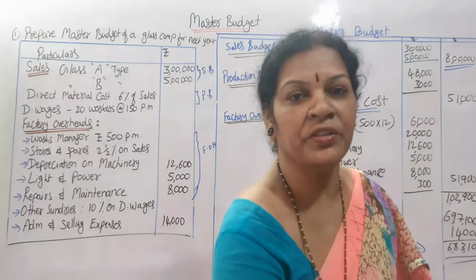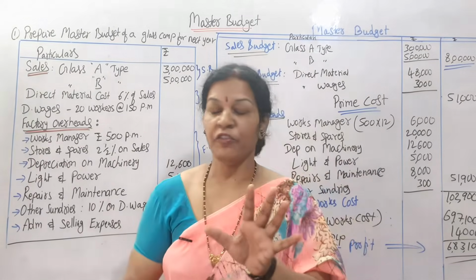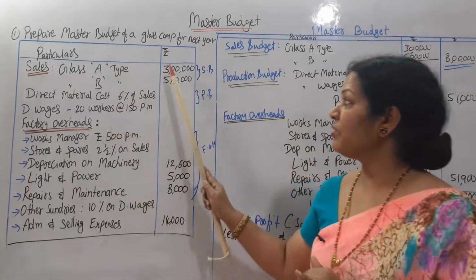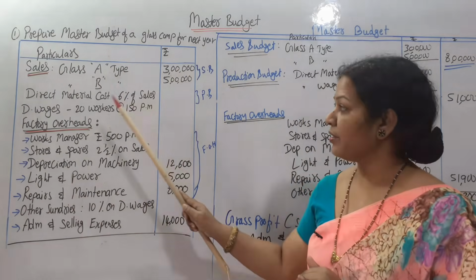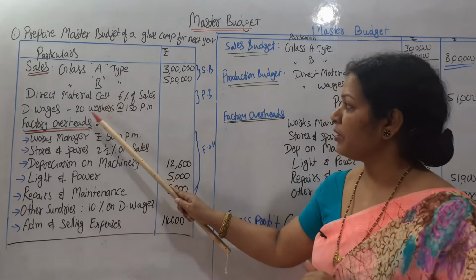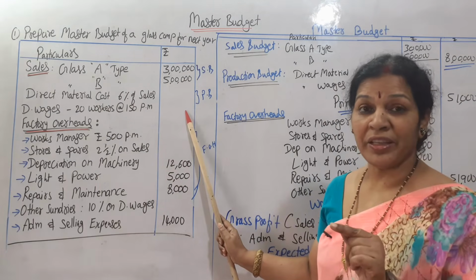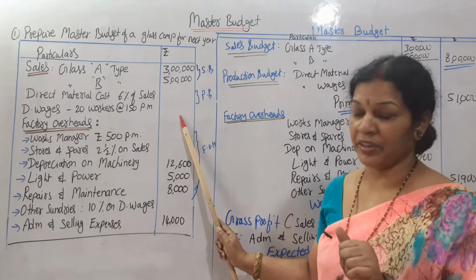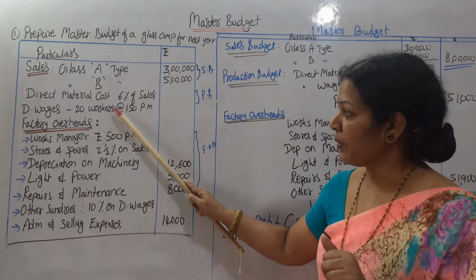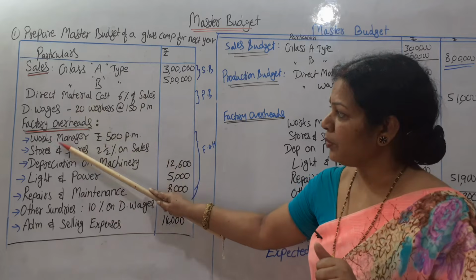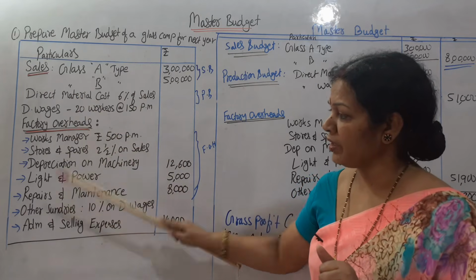Now in master budget, what is important is the given information. As per the information, sales budget we have 8 lakh, and next after that direct material, direct wages, these are all production budget. But anyway, these are all expenses related to the factory, right? So all the expenses, factory overheads, anyway it is expenses. 1, 2, 3, 4, 5, 6, 7, 8.